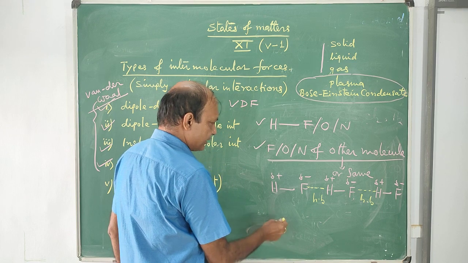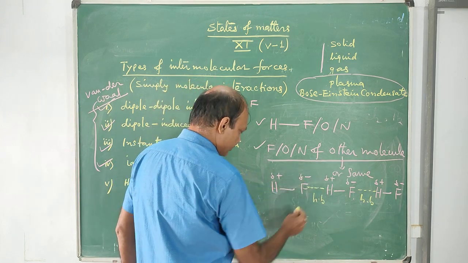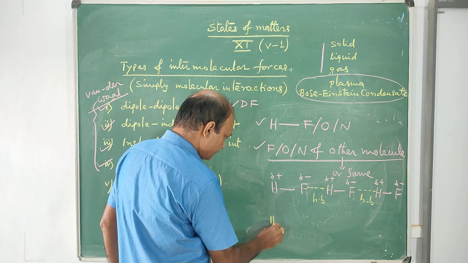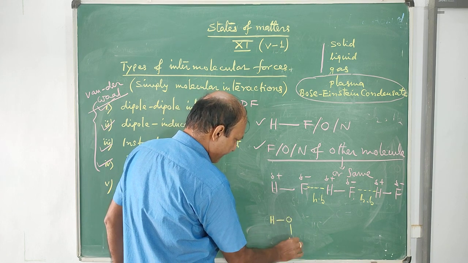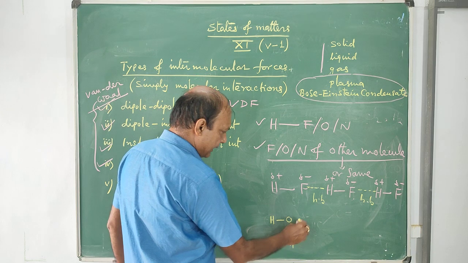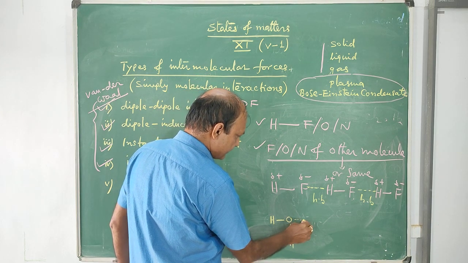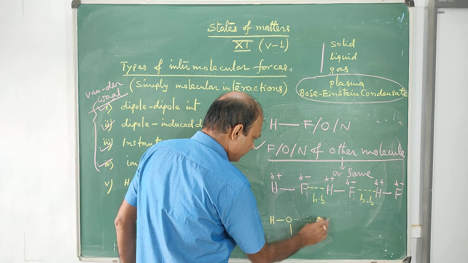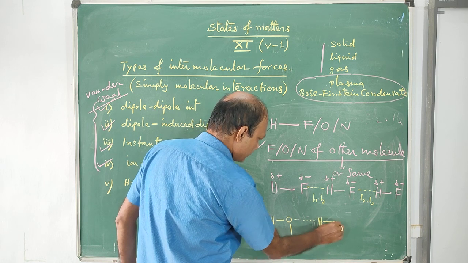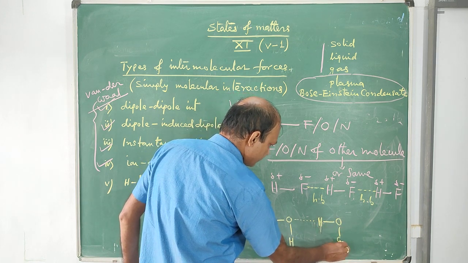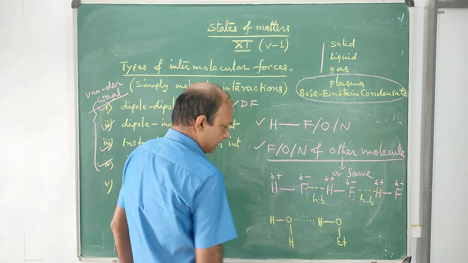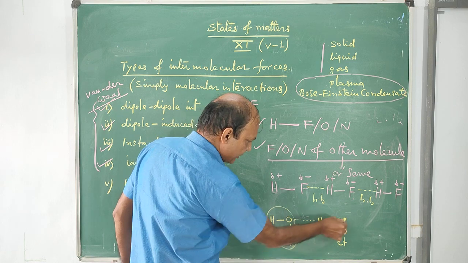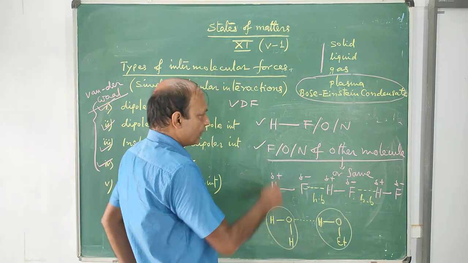Now see a different example for other molecules. For example, this is water, H2O, and this one is another molecule, ethanol. This hydrogen bonding is between water and ethanol. So what is the definition?